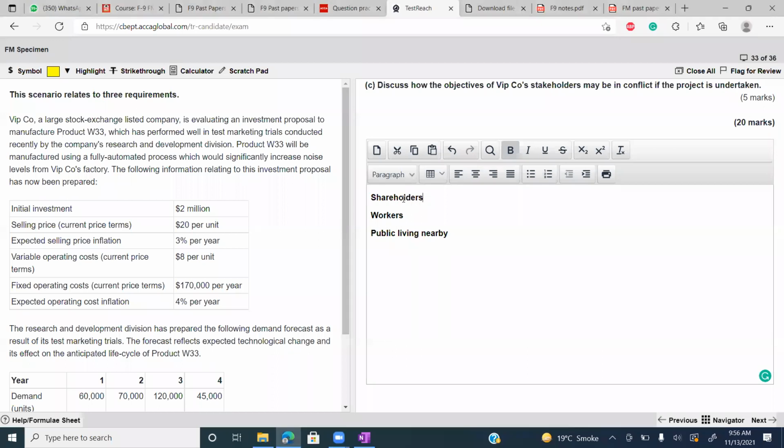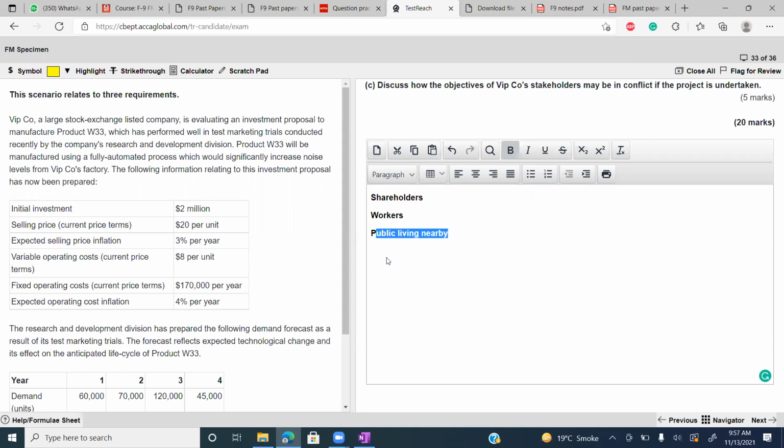First of all, you will write what is the objective of shareholder. Then you will write, if you want to fulfill the objective of the shareholders, if you want to do this project, what will be the impact on workers' life and on public life living nearby. And if workers and public get affected, how will it affect the company. If workers are affected, they will not take proper decisions, they will not do proper work, they can face health issues. So it will impact the company in the longer term.